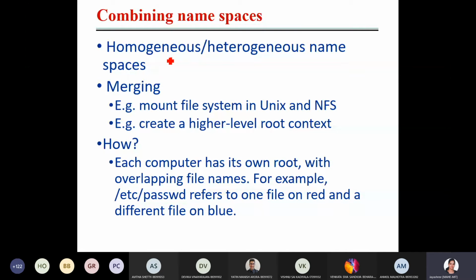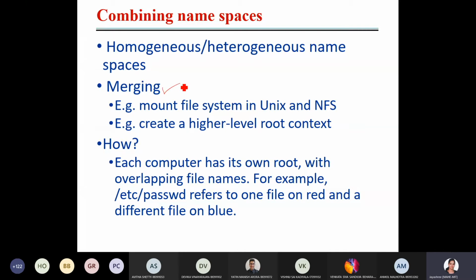Then how do you combine? See, this is what is important for our distributed environment. Here, namespaces will be there, but they are all from different systems. They are heterogeneous, not from the same namespace. So the name will be there, the address will be given, but part of the address is for some namespace, and part of the address is for some other namespace. How do you make sure that the proper content has been received? Okay, there are some methods defined to make sure that even though you have heterogeneous namespaces, the problem will be solved.